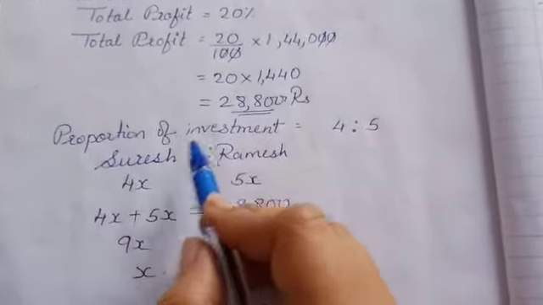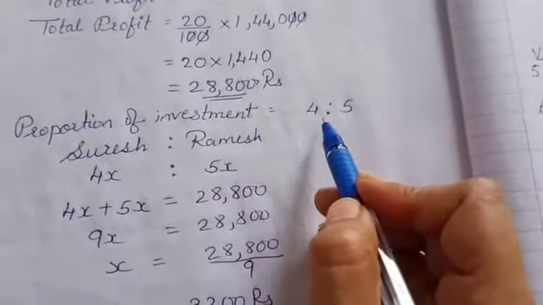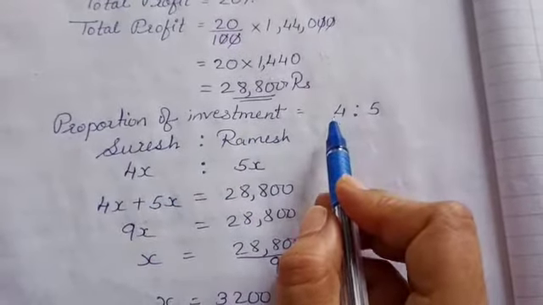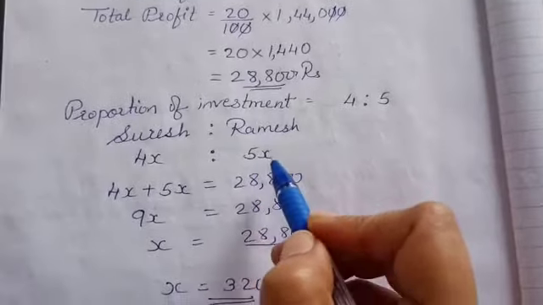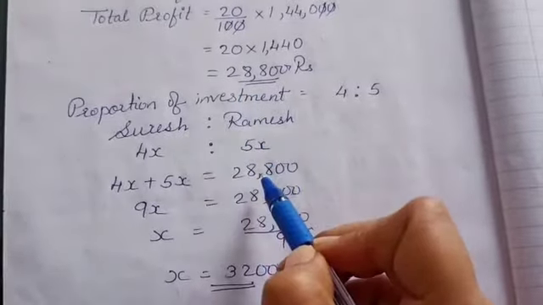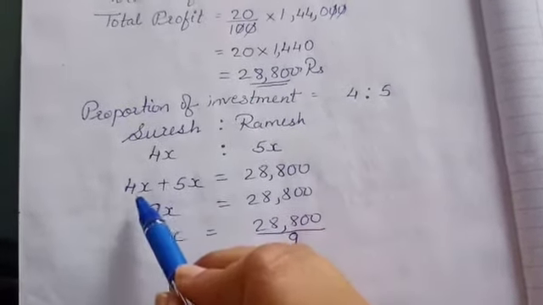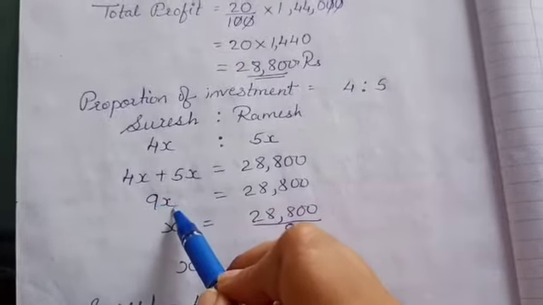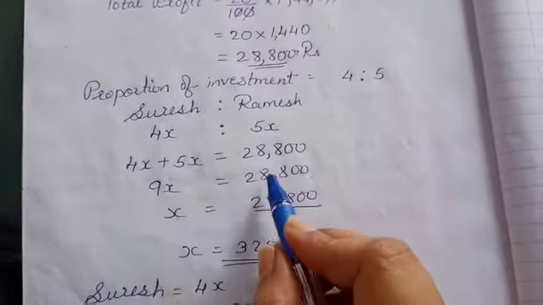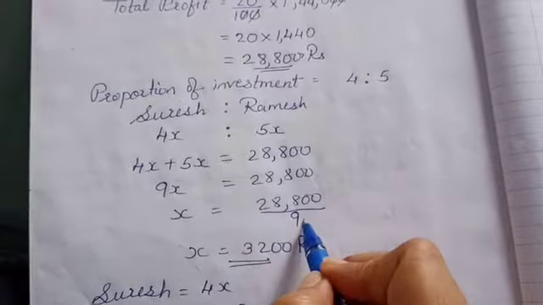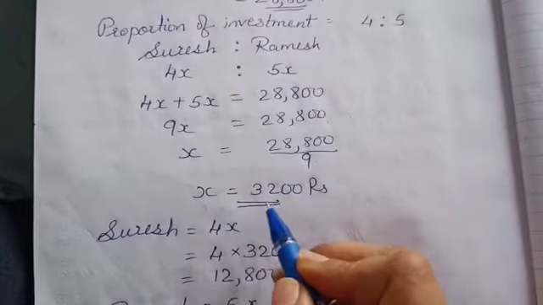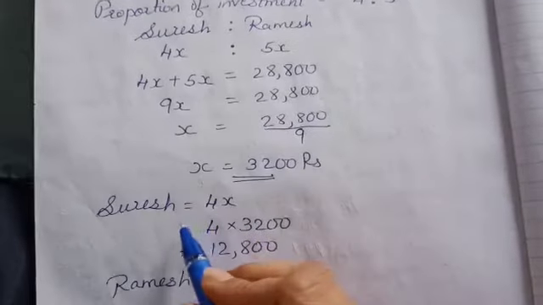So the proportion of investment is 4:5. So Suresh is 4x and Ramesh is 5x. So 4x plus 5x equals the total profit, 28,800. Now 4 plus 5 gives 9x equal to 28,800. Now we will take x outside: x equals 28,800 upon 9. Now you will cancel and you will get 3,200.